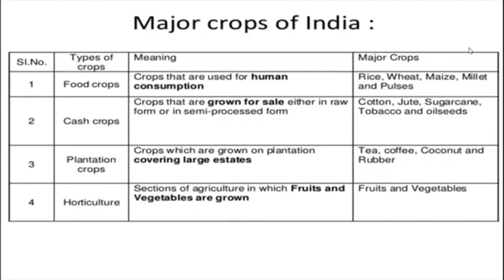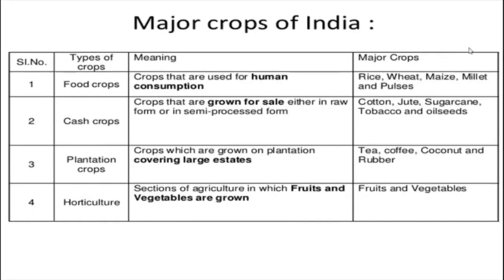And next, horticulture, the section of agriculture in which fruits and vegetables are grown. In the primary activities, we have pisciculture, apiculture, horticulture, viticulture. In that, horticulture includes what? Fruits and vegetables that are grown. Okay, so these are the major crops: fruits and vegetables. So these are the major crops in India.